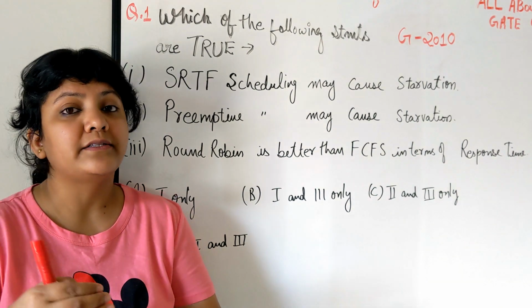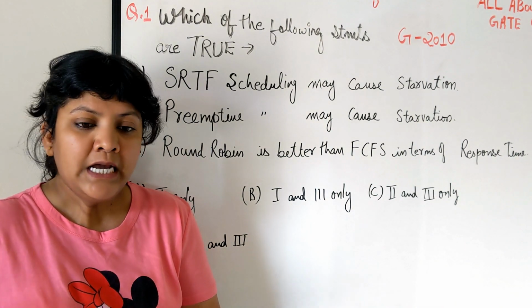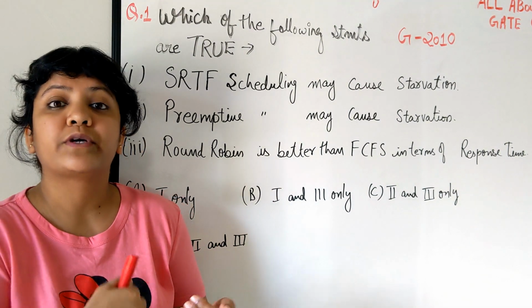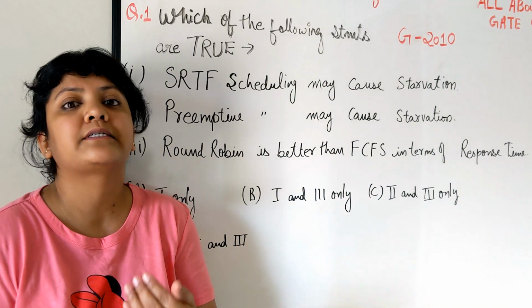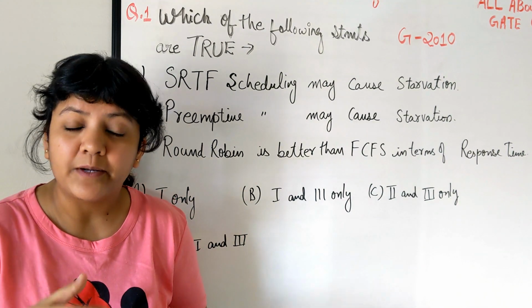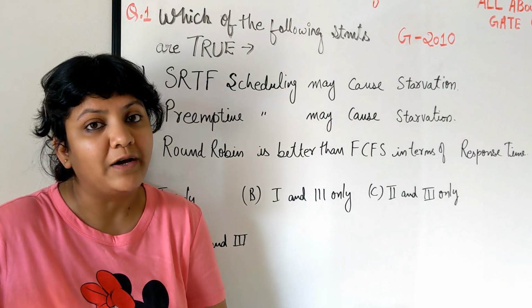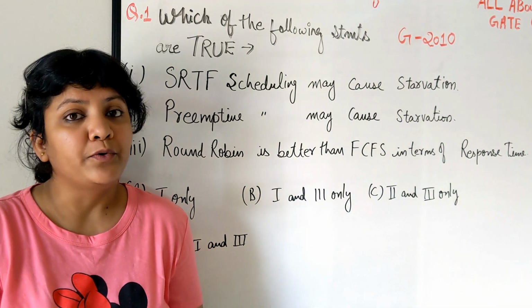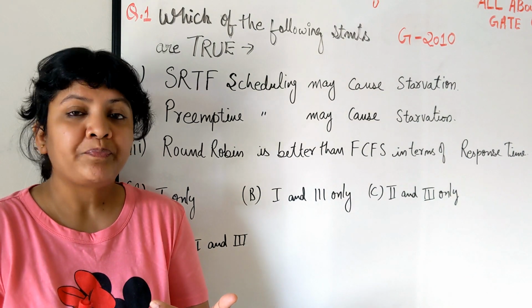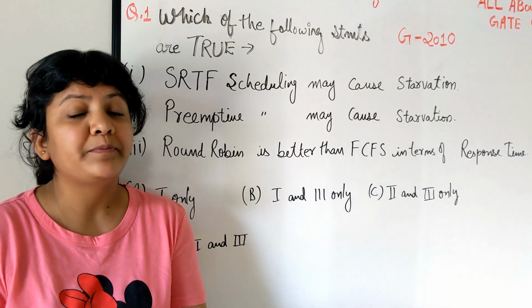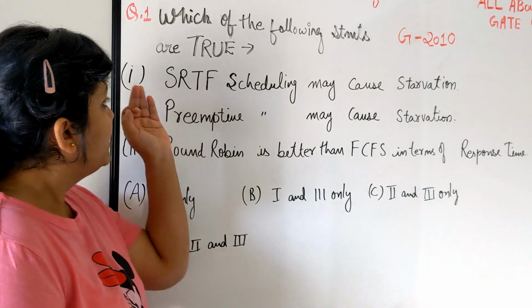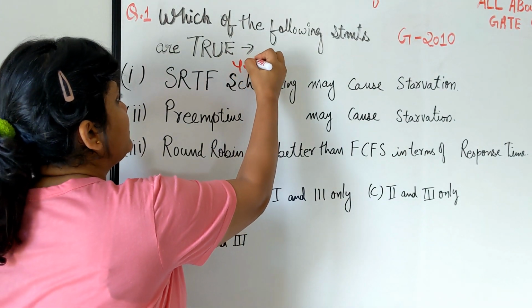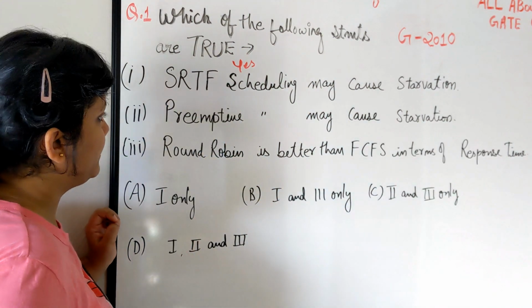In that case, X will keep on waiting for those processes to finish, and this is known as starvation. You are starving process X, which has the larger burst requirement, in order to get its chance on the CPU. So yes, SRTF exhibits starvation. This is a true statement.